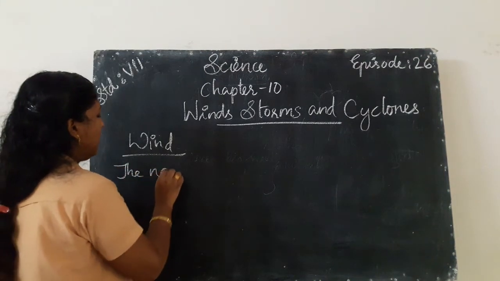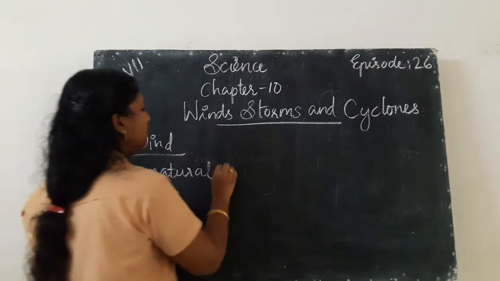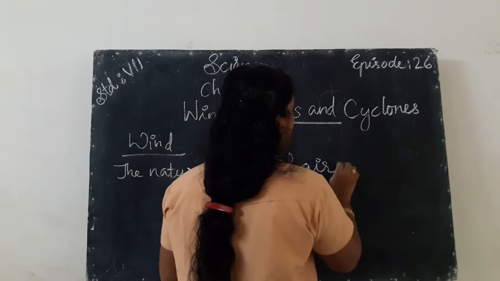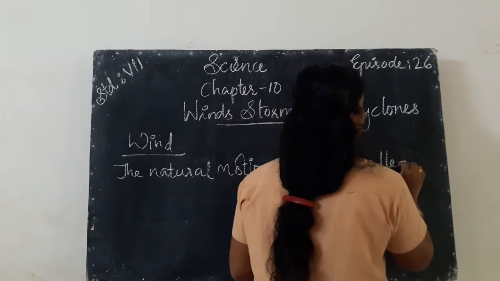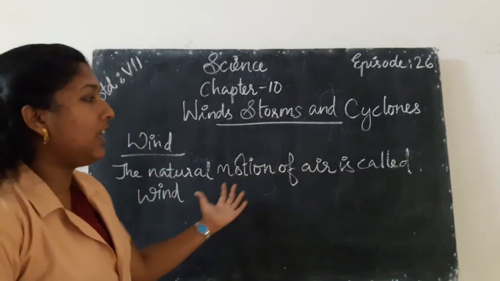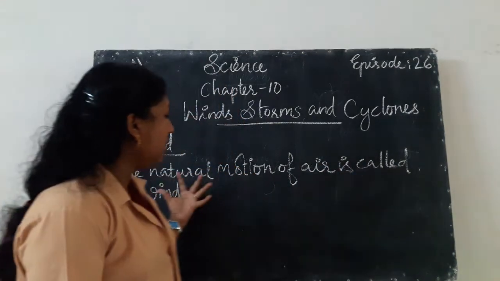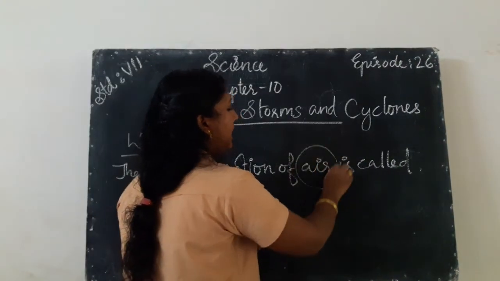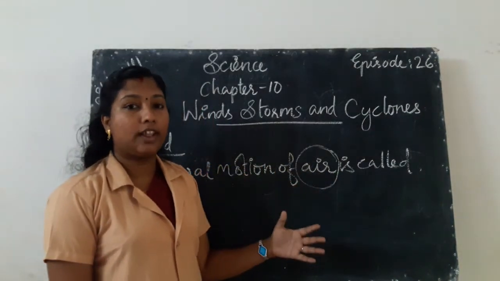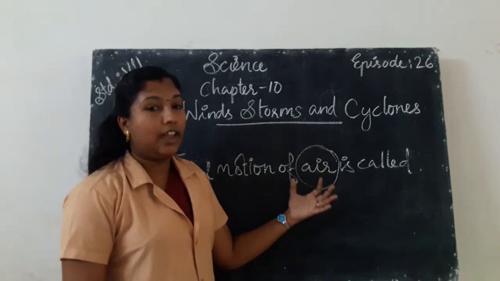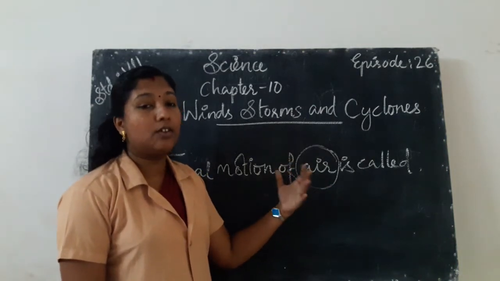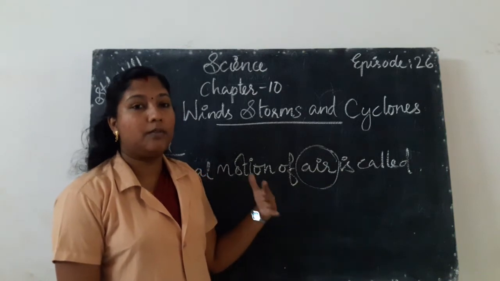Wind means the natural motion of air. That is called wind. We know about air. We know that air is one of the important factors for all living organisms on the earth. We cannot live without air because we breathe air for our survival.